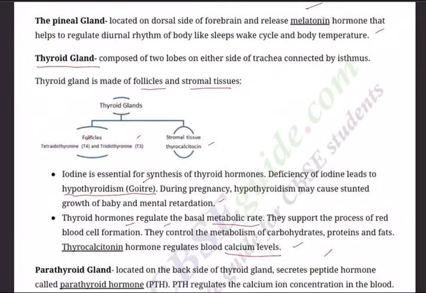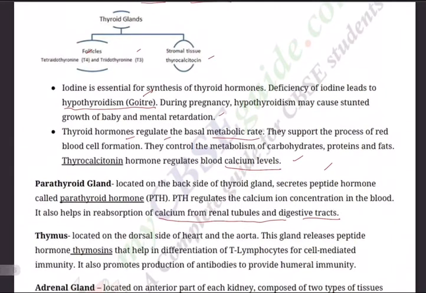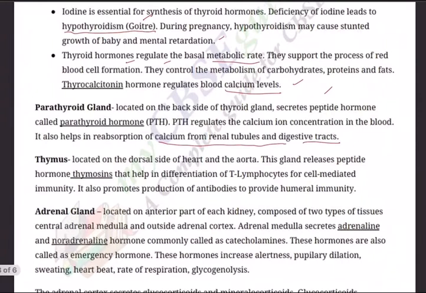As part of it, yesterday we discussed the thyroid gland. As we said, it is composed of two lobes on either side of the trachea connected by the isthmus. The thyroid gland is made up of follicles and stromal tissues. Follicles will have T4 and T3, and the stromal tissue will have thyrocalcitonin being secreted. Iodine is very essential for synthesis of thyroid hormones. All this we discussed yesterday. We also talked about the parathyroid.